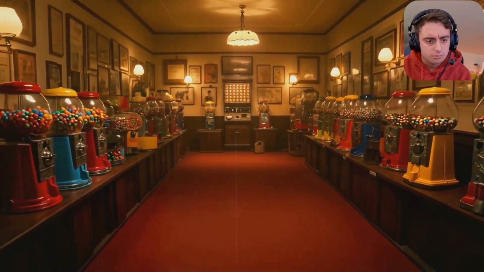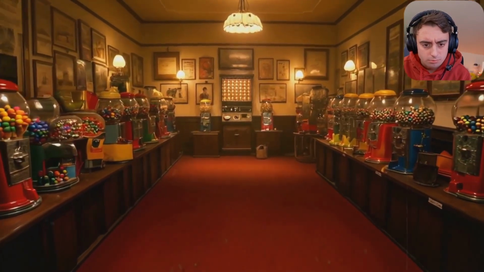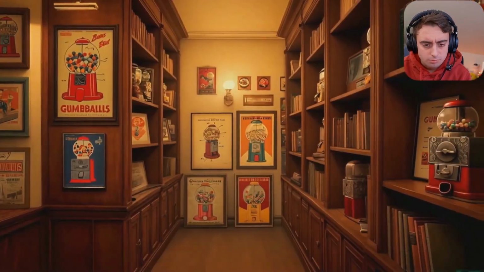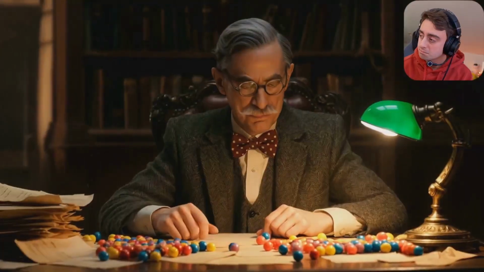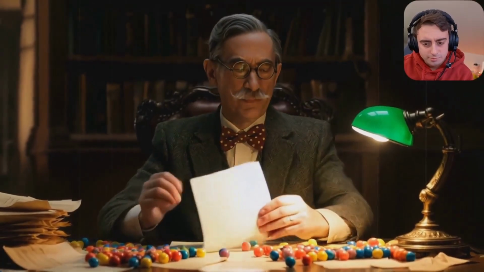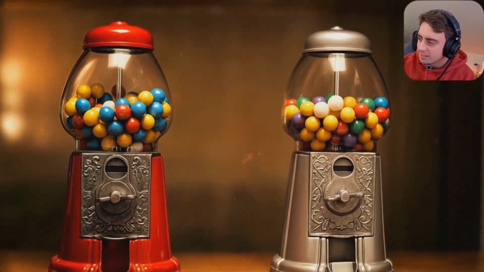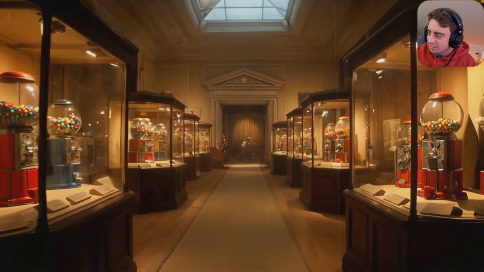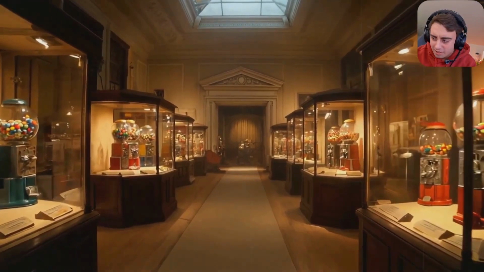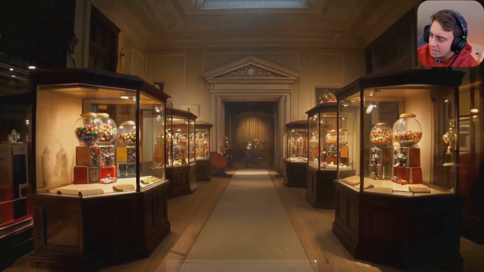Let's say I'm a connoisseur of the spherical and sweet. Gumballs, to be precise. And not just any gumballs, mind you. Oh, and the machines that house them. You see, I've spent years, decades really, unraveling the mysteries behind these seemingly innocuous dispensers of childhood joy. It's become my life's work, you might say. It all began in 1907 when the first Gumball machines appeared. Simple, right? A clear sphere atop a metal base. Insert a coin, Hang on, wait.